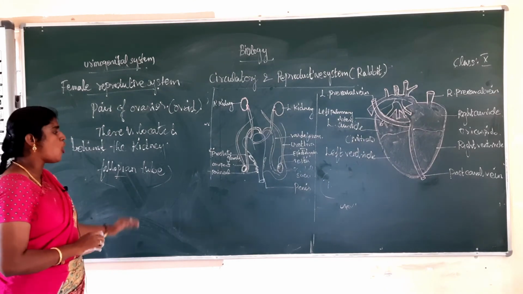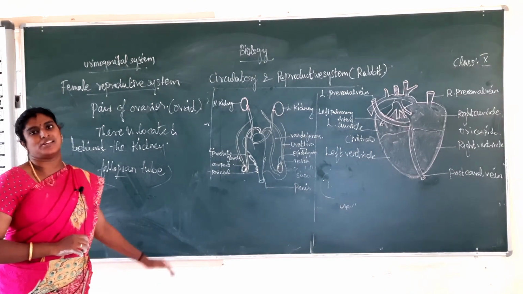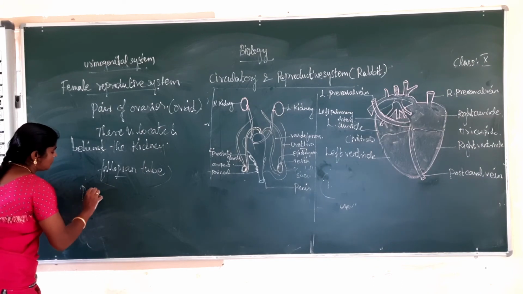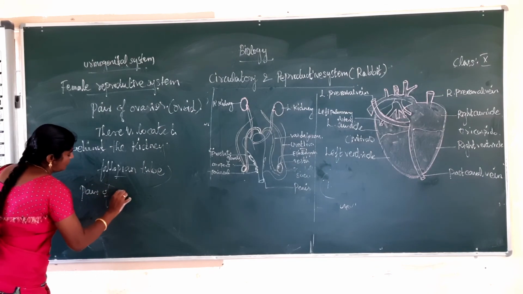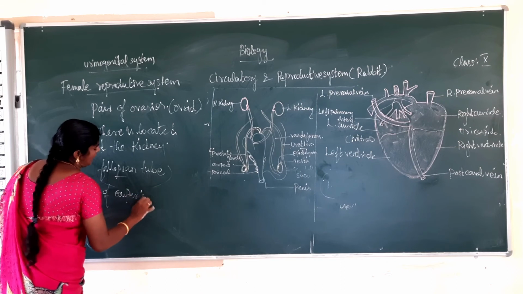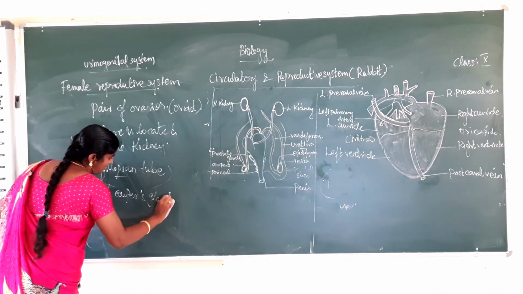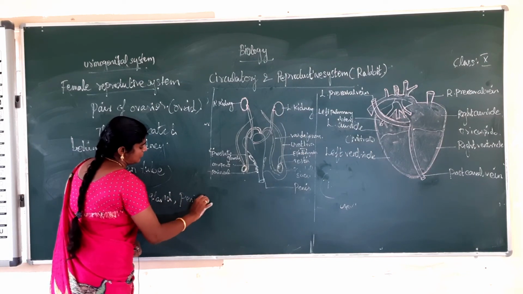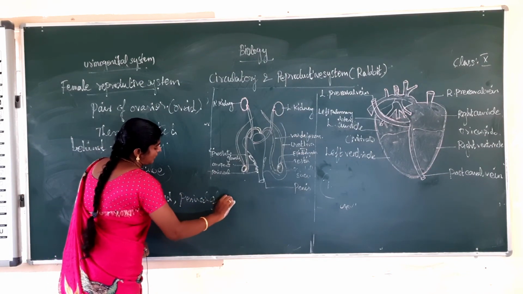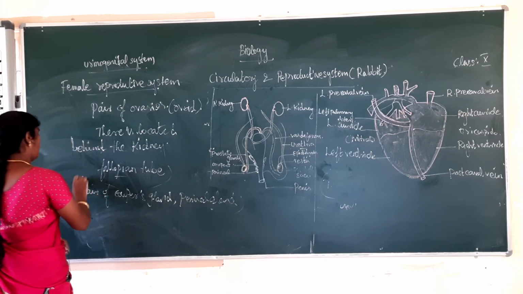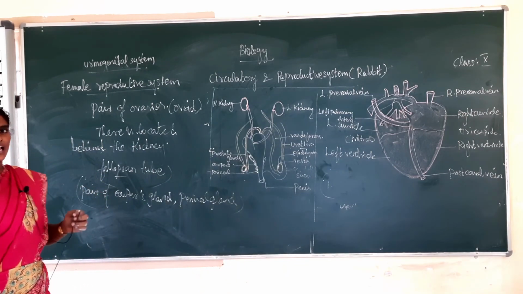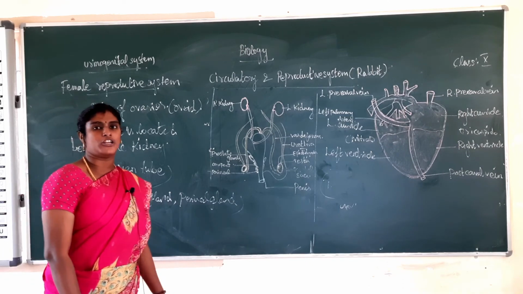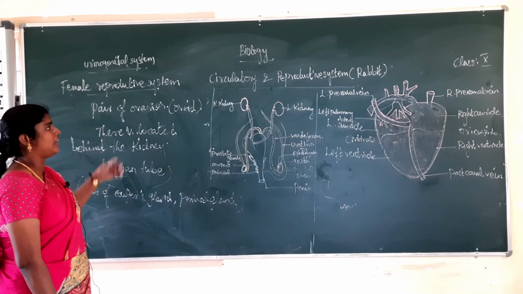A pair of Cowper glands and perineal glands is present as an important point. Which glands are present in the female reproductive system? Cowper gland and perineal gland. What is the use of the two glands? They are involved in the reproduction process. These are the main important points of the female reproductive system.